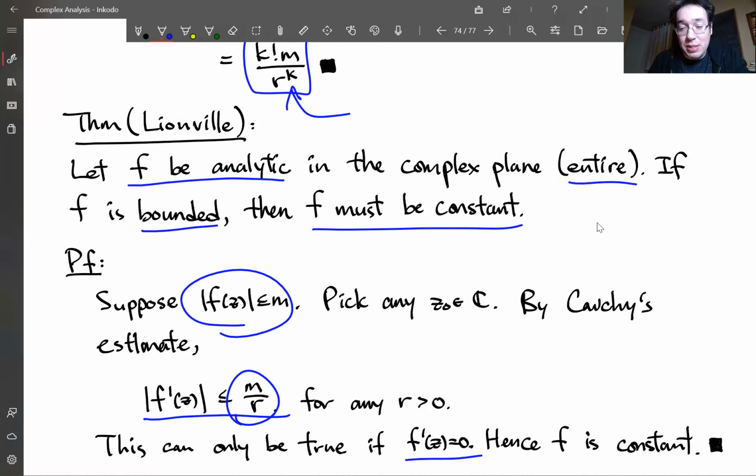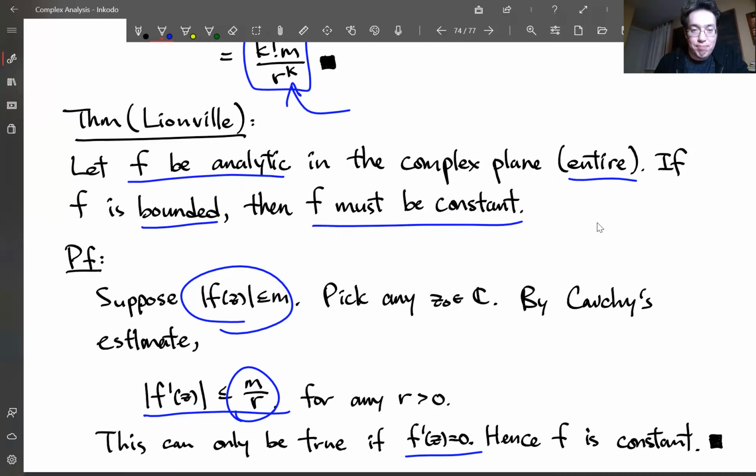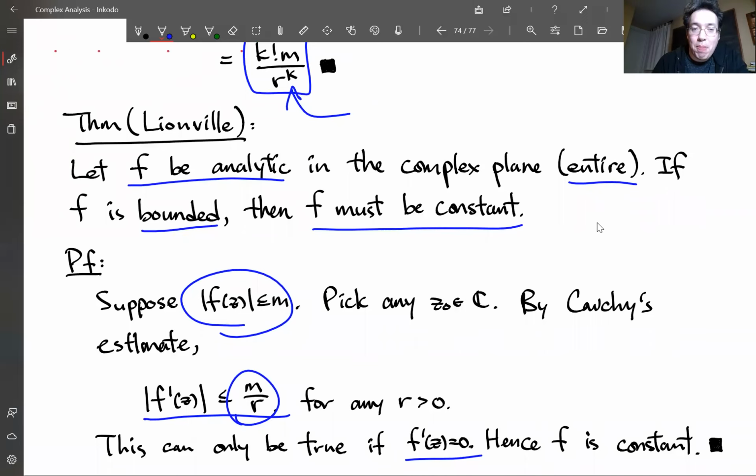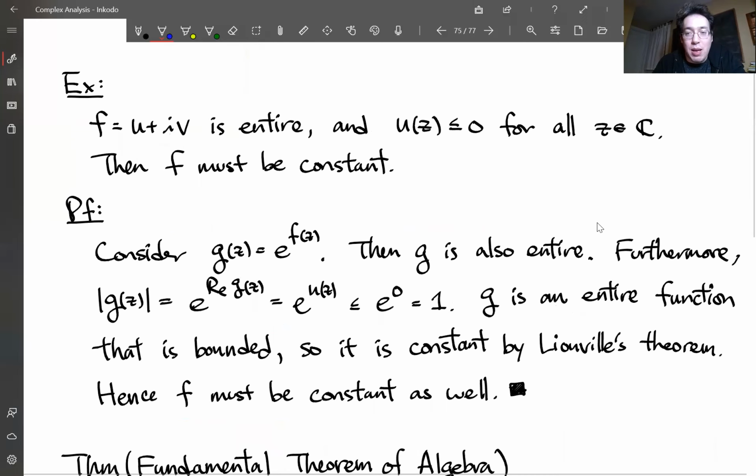So f prime is 0. And there was nothing special about this z0 in the complex plane. You could have done this argument anywhere else. So the derivative is 0 everywhere. Therefore, f had to be a constant. Okay.